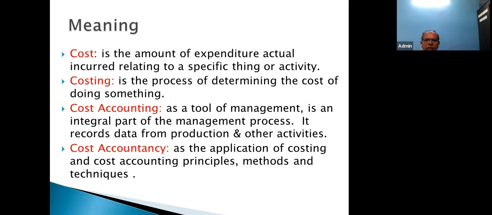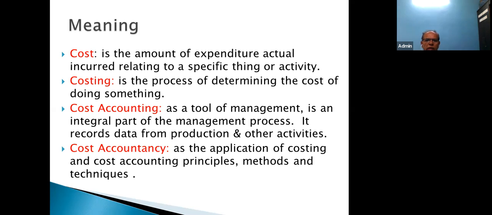And any other objective of financial accounting? To know the profitability of the company, whether the company has earned profit or is suffering from losses. So these are the objectives of financial accounting.